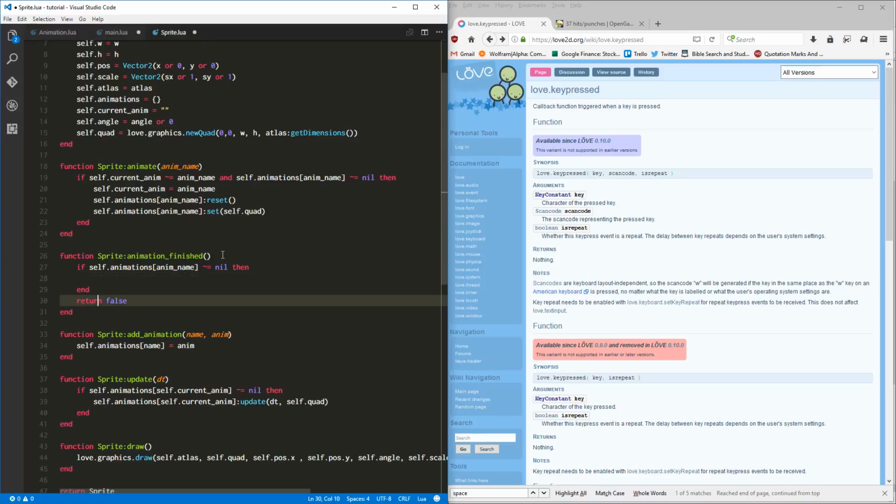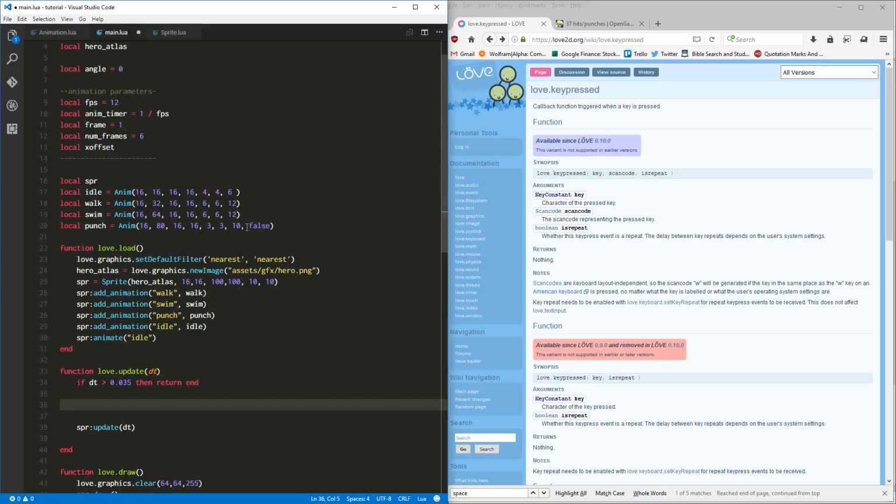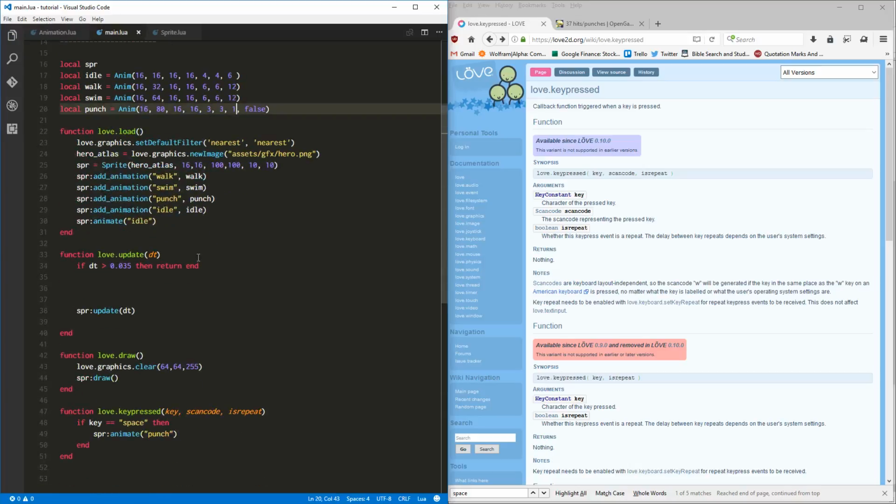Or actually, if there is no animation running, we'll return true. Then if there is an animation defined, we'll return whether or not it's done. Let's see what happens there, and let's also slow down punch to about 1 frame per second so that we can at least see if this actually works.